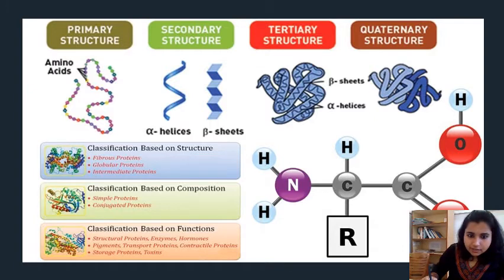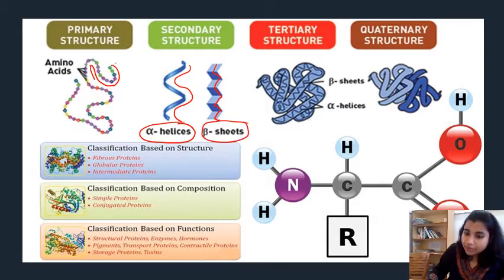If you see, this is the primary structure. You can see the image. It is very linear, a linear arrangement, only a single straight line. This is what we call primary structure. In secondary structure, it is in a helical form, so we call it alpha helices, and this you can see is beta pleated, and here hydrogen bonds are formed between adjacent amino acids, right? And here only one bond is involved, that is your peptide bond.